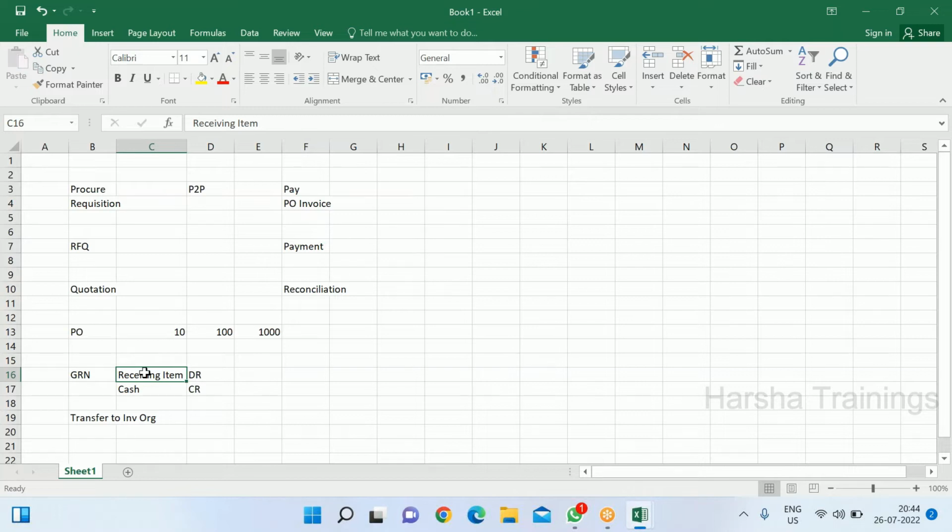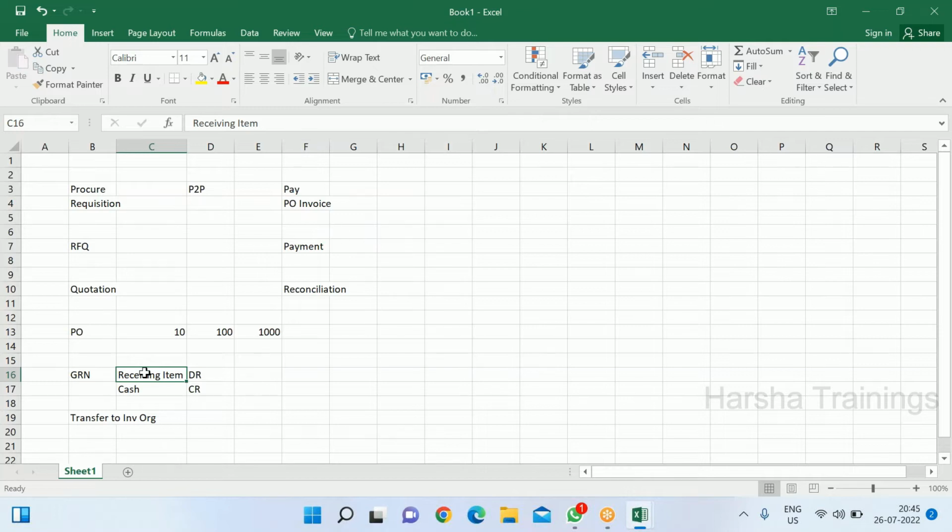Sir, I have a doubt here. Sir, issued material is debited, inventory is credited, I think. No. See, receiving item debit, you're showing inventory. You can't show inventory in credit. It has to be debit, because that is an item coming into the business, right? How can you show it in the credit?